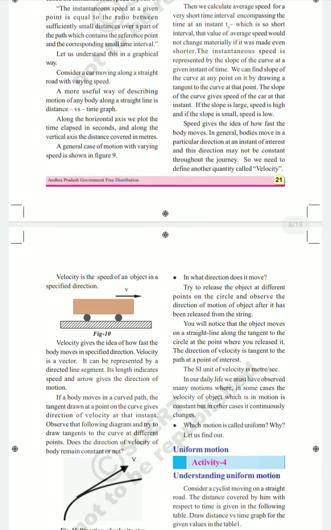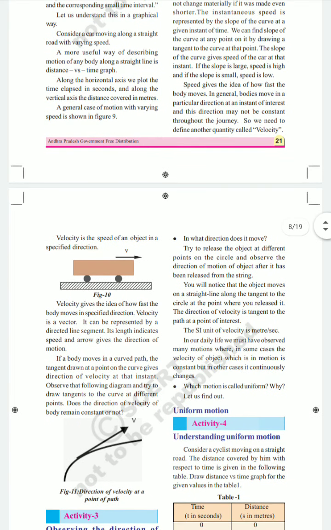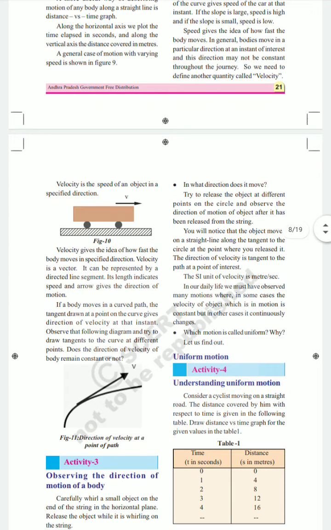Both speed and velocity give the idea of how quickly the object moves, but speed only gives the quickness of movement, while velocity gives how quickly the object moves in a specified direction. That is the difference between velocity and speed.